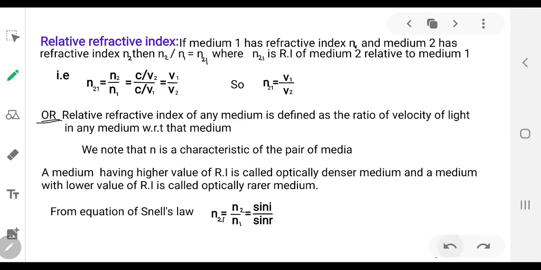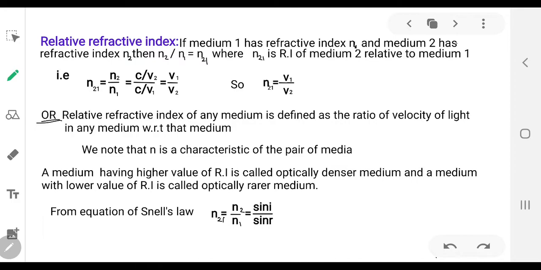What happens to the velocity of light, whether it increases or decreases? If it increases, by what quantity? If it decreases, by what quantity? That is given by the relative refractive index.